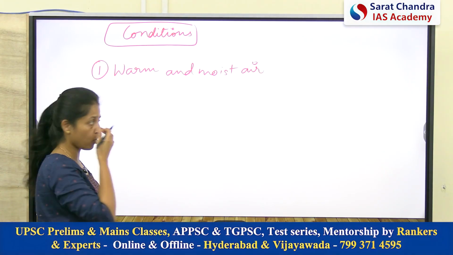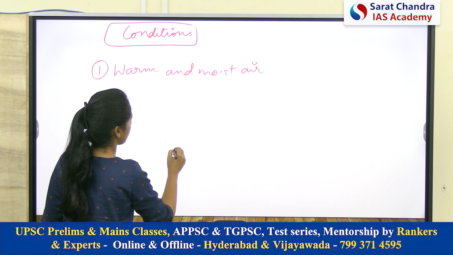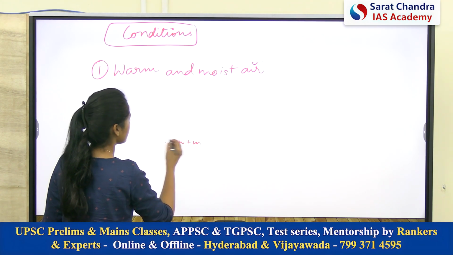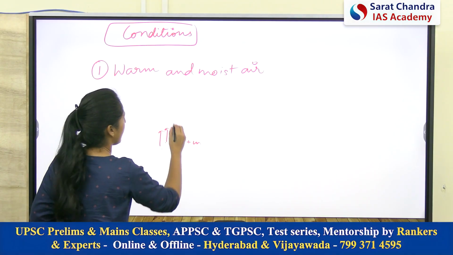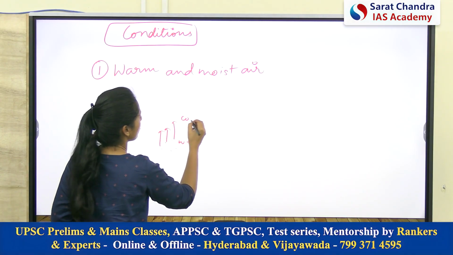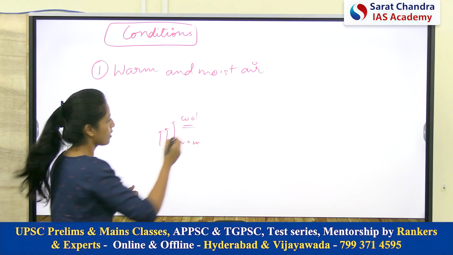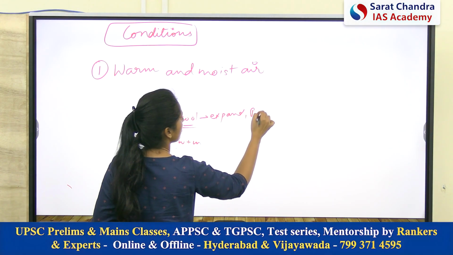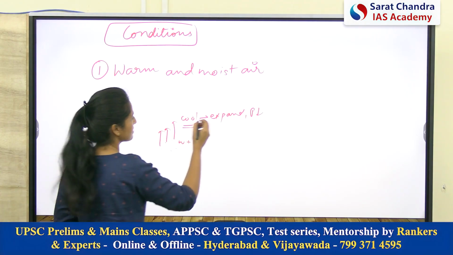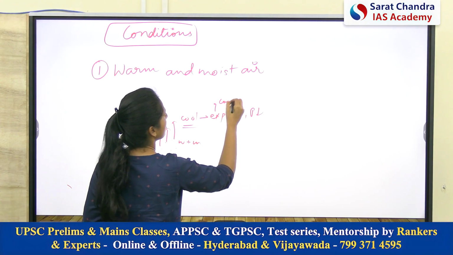Why warm and moist air? Because if the air is warm plus it is moist, it will rise. Why? Warm air is lighter, it will rise. And as the air rises, it will cool down. Why will it cool down? Because the pressure will reduce, so the air will expand. As the air expands, it will cool down.